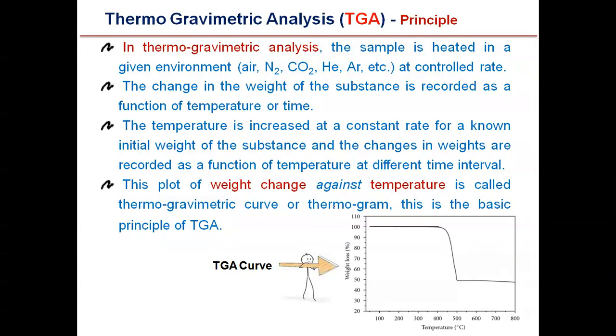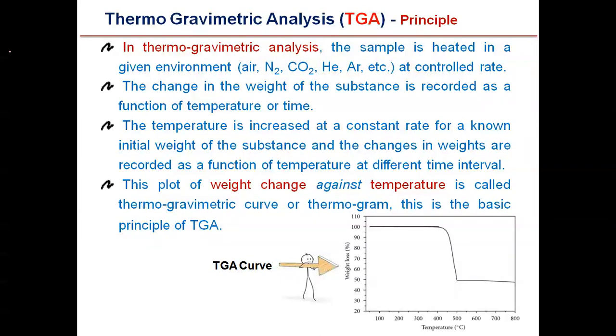First, we are heating the sample, and then we are recording the weight change of the sample as a function of temperature. The temperature of the sample is increased at a constant rate for a known initial weight of the substance, and the changes in weight are recorded as a function of temperature at different time intervals.